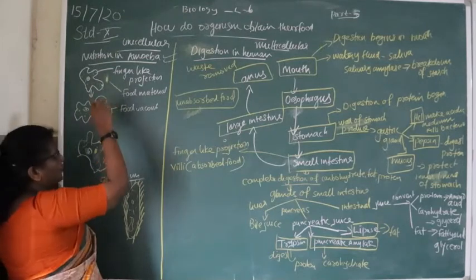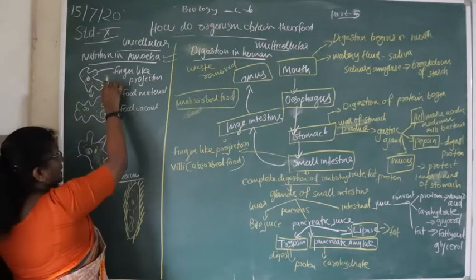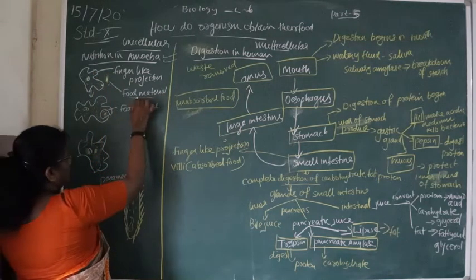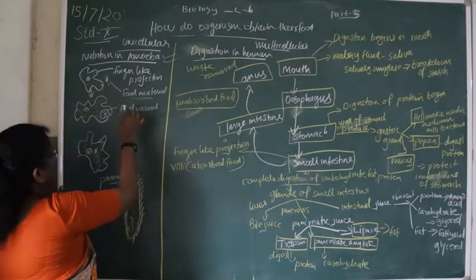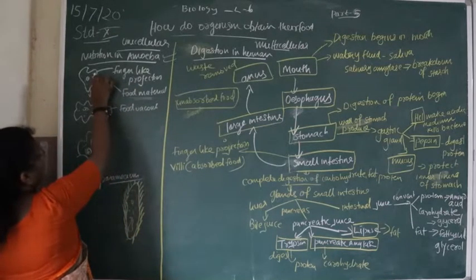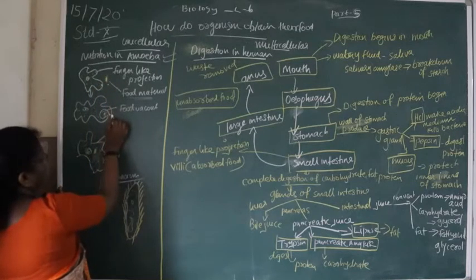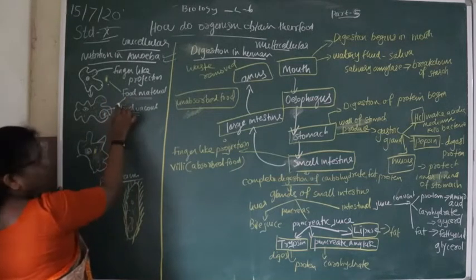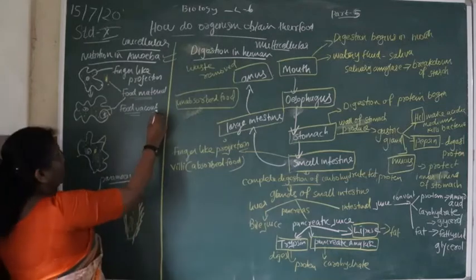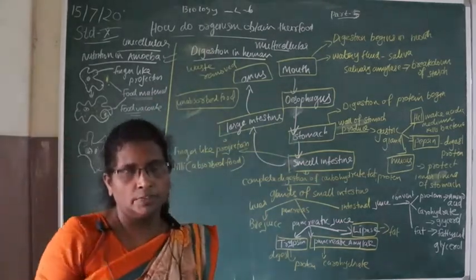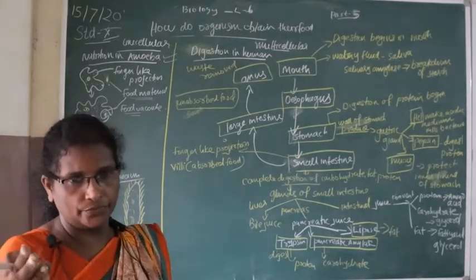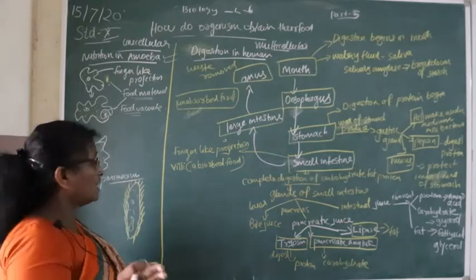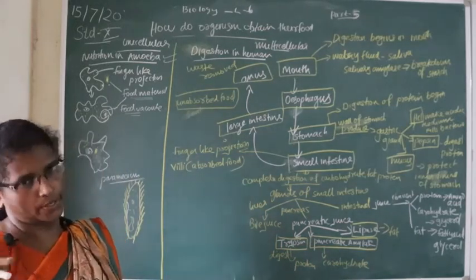Here the food material is outside the body. Using the finger-like projections, they take the food material from the external environment. At that time, what happens? The finger-like projections fuse over the food material to form a food vacuole.